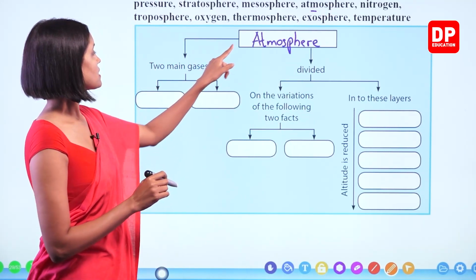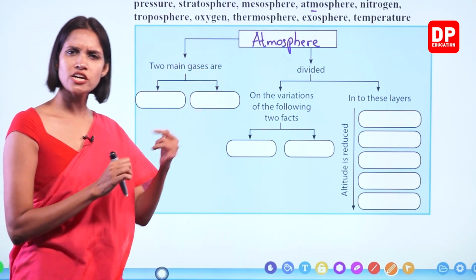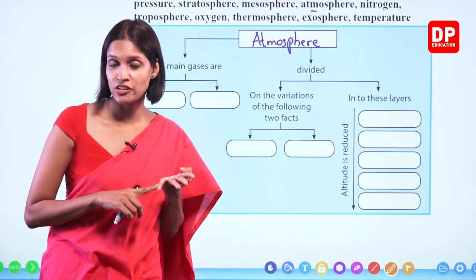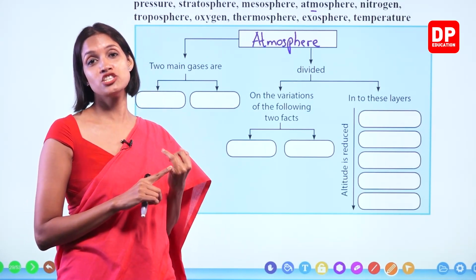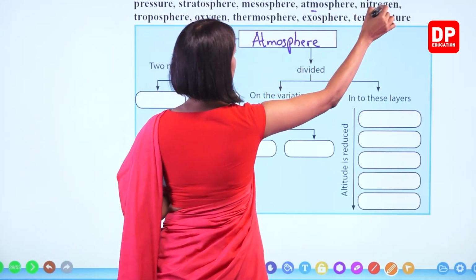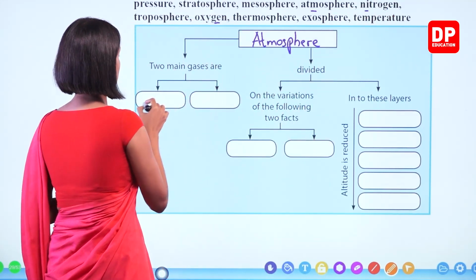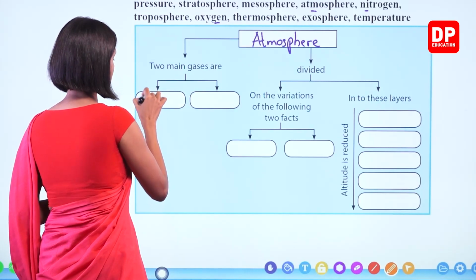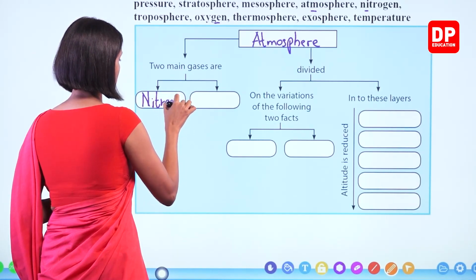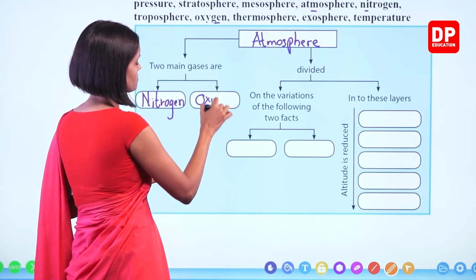Atmosphere contains two main gases. What are the two main gases? The most abundant gas is nitrogen. The second most abundant gas is oxygen. Right? So here we have nitrogen. Here we have oxygen. Two main gases are nitrogen and oxygen.